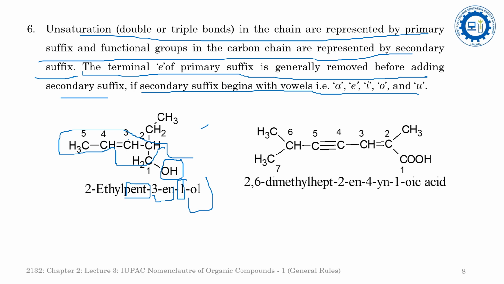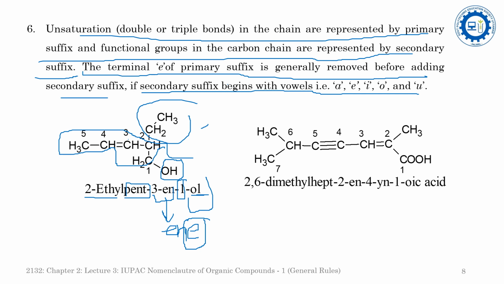Here in this rule, what we want to say is that the primary suffix is ene, and this e has been removed while adding the secondary suffix. Now come to the prefix at the second position, an ethyl group is added, so 2-ethyl pent-3-en-1-ol. Now come to the next example.